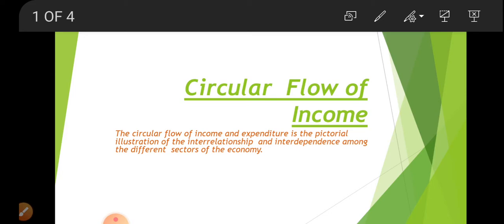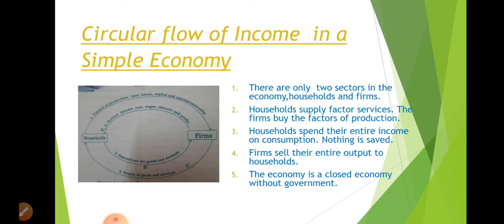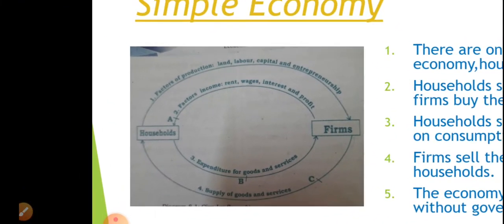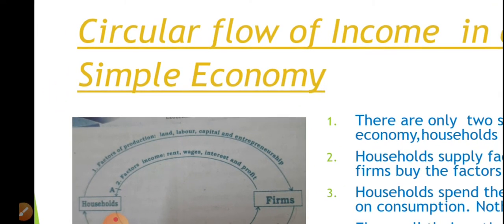In this topic, we are going to study the pictorial representation of the circular flow of income in a simple economy, how these sectors are interrelated and interdependent. The circular flow of income in a simple economy. This is the pictorial representation. Here we can see the topic is circular flow of income in a simple economy.